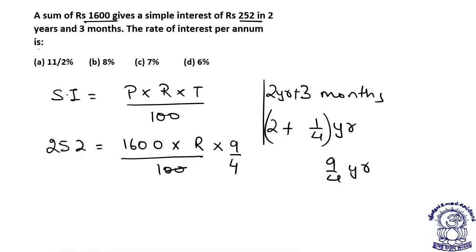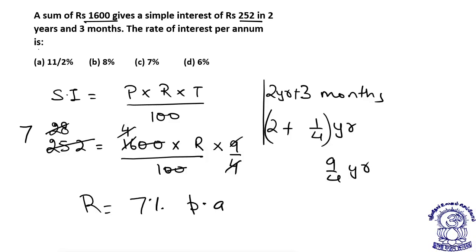So that way the zeros cancel. 4 cancels with 16 will give me another 4. 9 if I cancel with 252, that is 28. 4 and 28 cancel will give me 7. So that way I can say this rate comes out to be 7% per annum. Do we have any such option? Yes, my dear students, this option C is your answer.